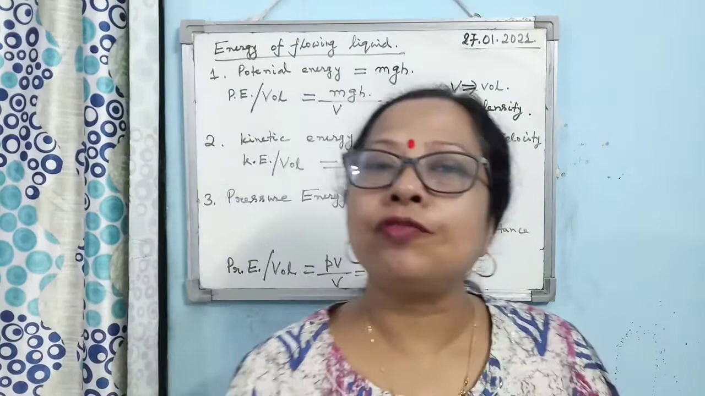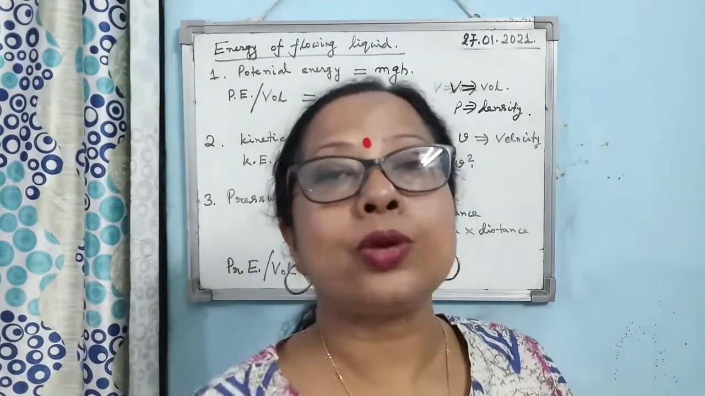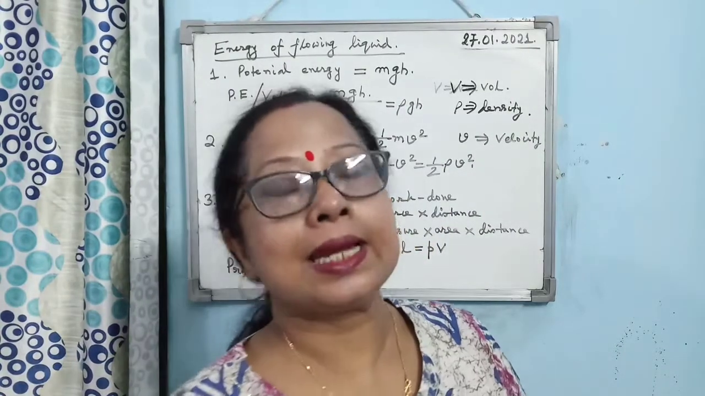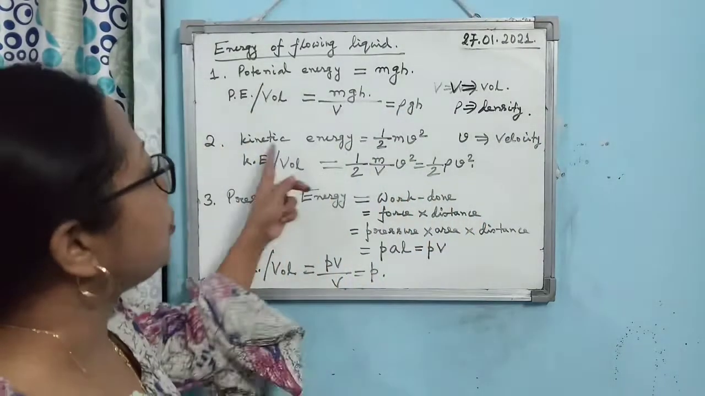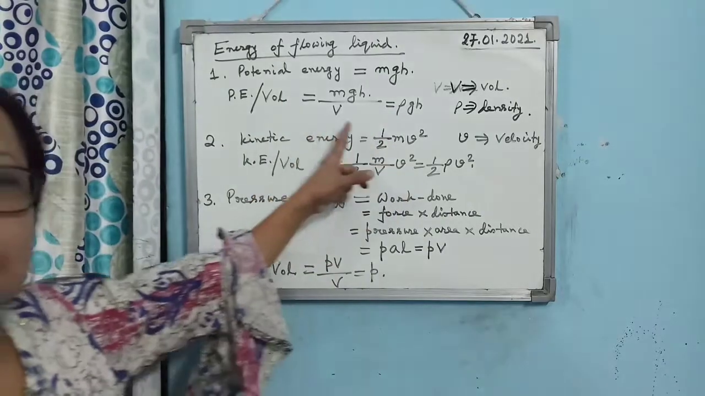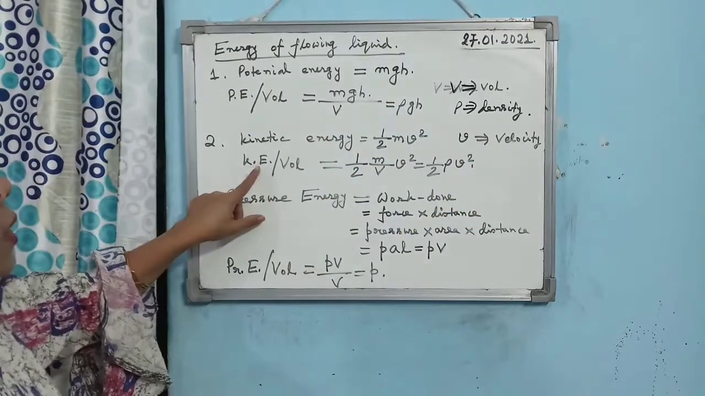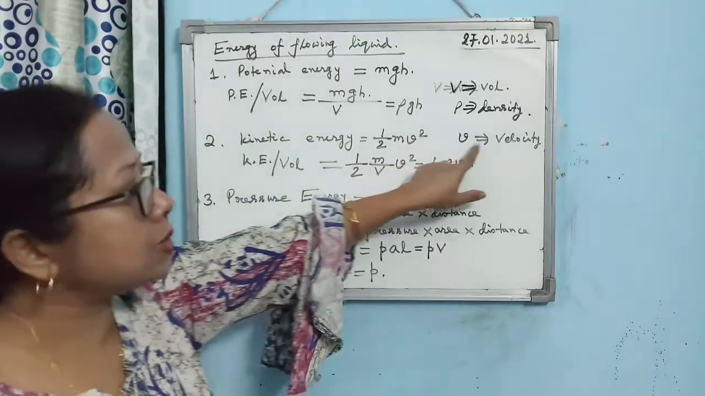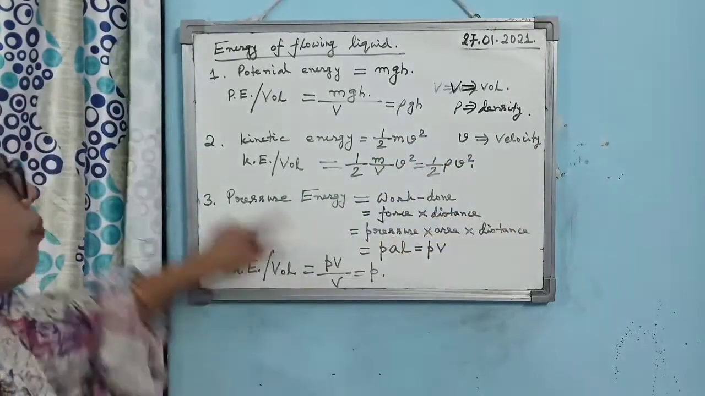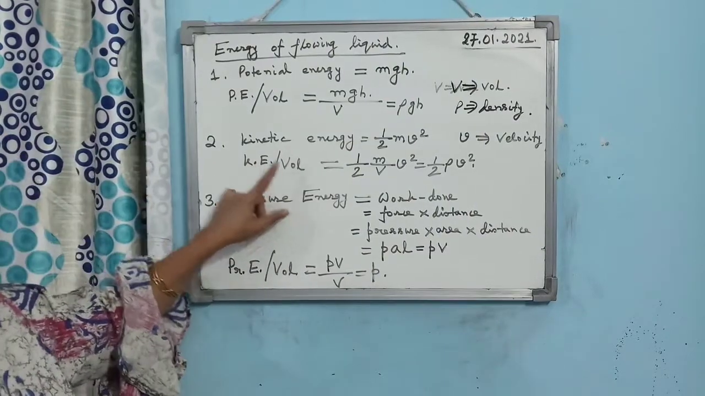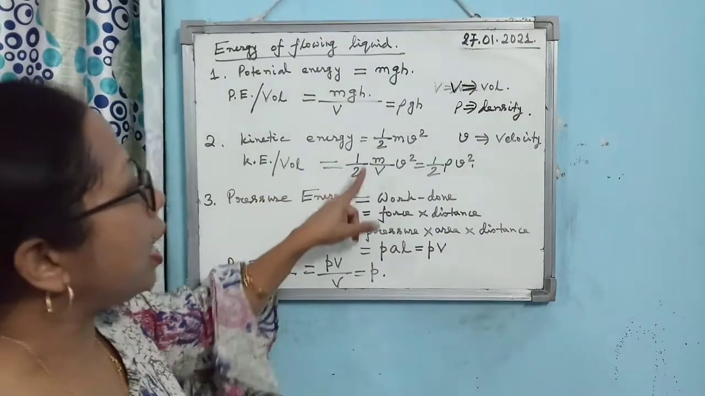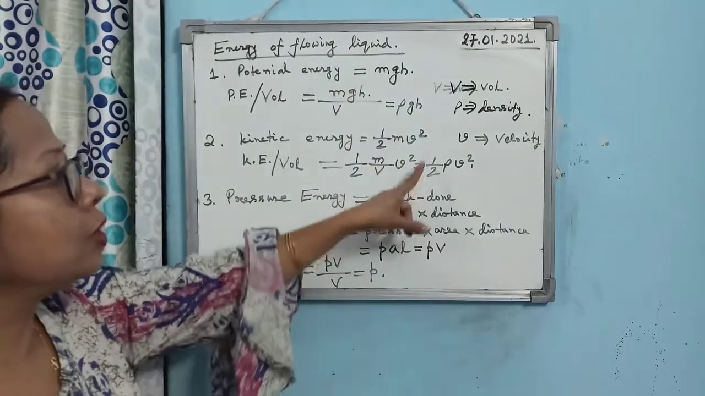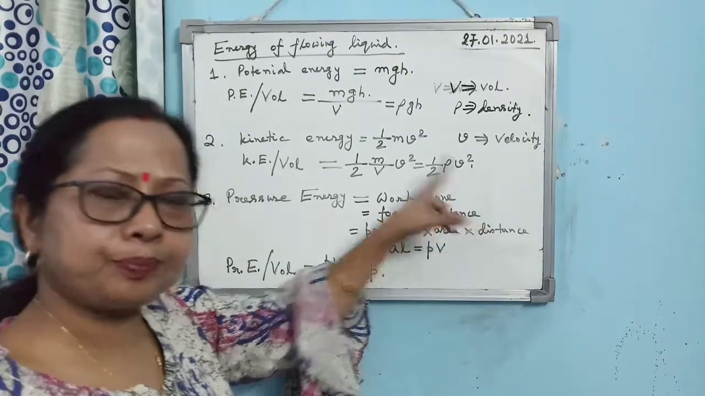Then the second kind of energy, also very simple: as the liquid is flowing, the liquid is in motion, it should possess kinetic energy. So what is the kinetic energy possessed by the liquid? Half mv square. Here be careful, I have written this v small, which represents the velocity of the liquid. Now what will be the kinetic energy per unit volume of the liquid? Half mv square by volume, again mass by volume is density, so you are getting half rho v square.